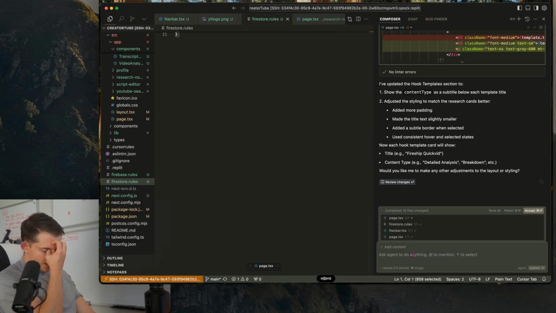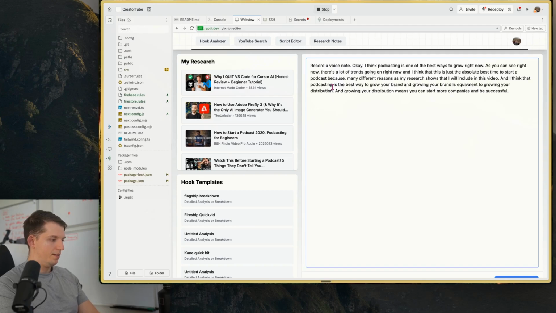Listen carefully. The script editor, the panels on the left look great. On the right side, it should just be a plain document where I can write my ideas. And once I'm done, there should be a button on the bottom right that says generate script. What that will do is run the Deepseek prompt. The Deepseek prompt should be designed to take the ideas that I wrote on that page, use the hook template, and add the research from the research section. To reiterate, I'll say it again, and we'll paste that in right here.